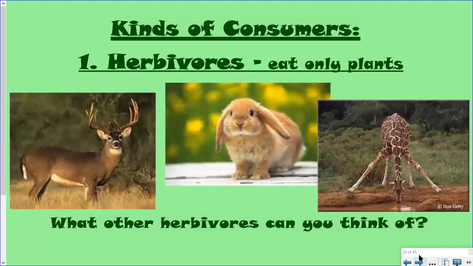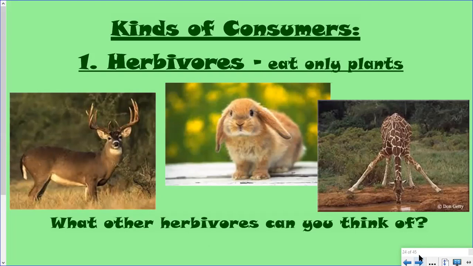So write down kinds of consumers, and we'll talk about the very first one. The first type of consumer is called a herbivore. Some people pronounce this herbivore, which makes the H silent. Either one is correct. A herbivore eats only plants. These kind of animals are not going to have sharp, pointed, long teeth for ripping and tearing. Their teeth are going to be more flat, like our molars in the back. They're used for grinding their food.